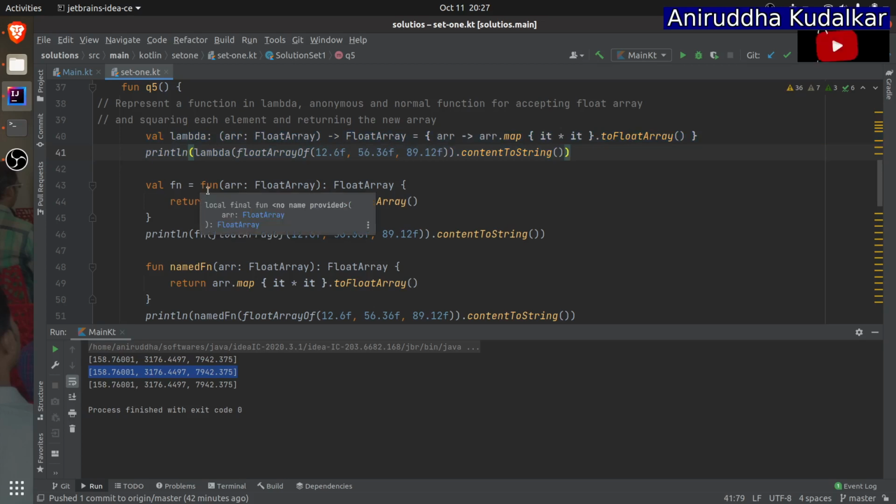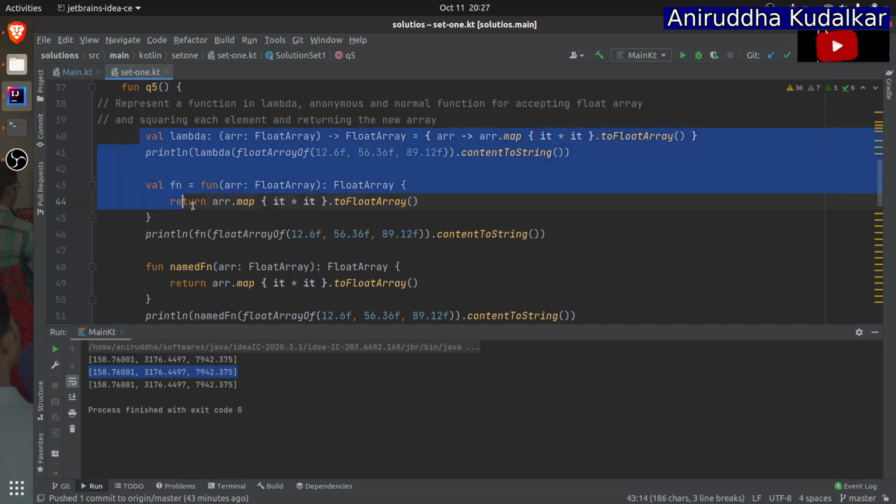Now the anonymous way: val fn equals fun keyword you have used, which accepts an array and returns the float array. Then the same arr.map, it times it, toFloatArray. Remember that these few lines are exactly the same.